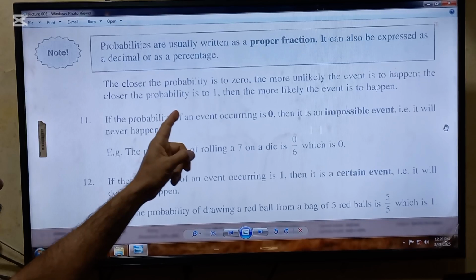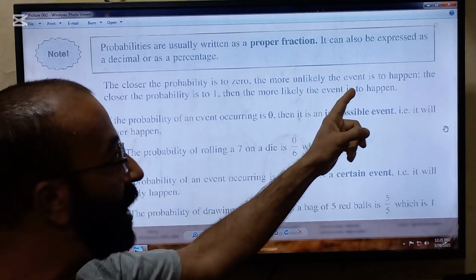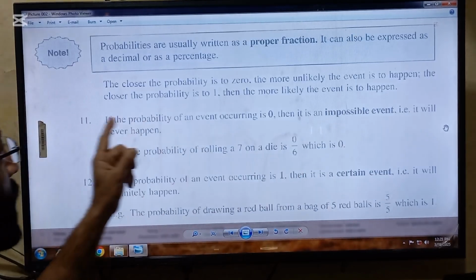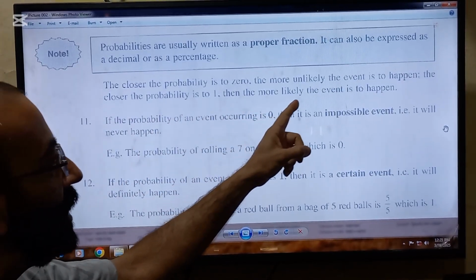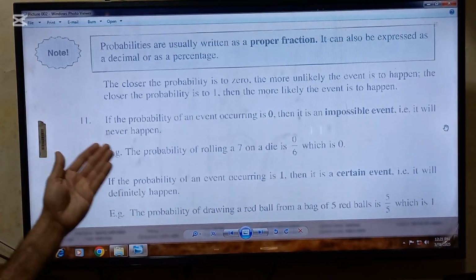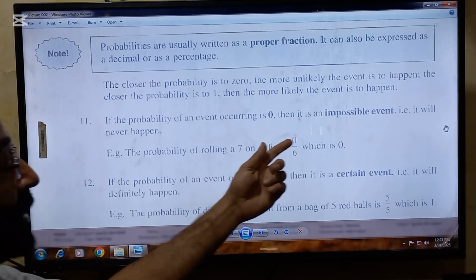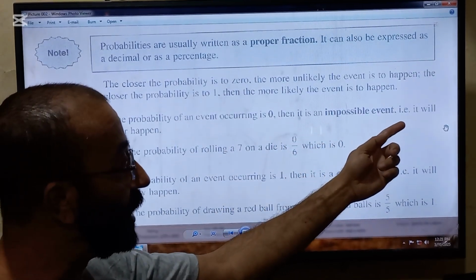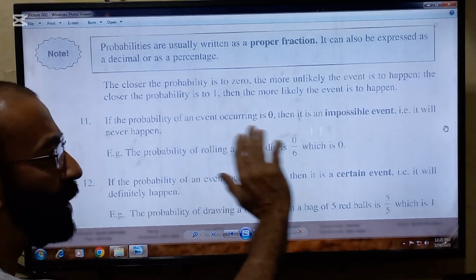The closer the probability is to 0, the more unlikely the event is to happen. The closer the probability is to 1, the more likely the event is to happen. So for example, if the probability of an event occurring is 0, then it is an impossible event. That is, it will never happen. So if the probability is 0, it will be impossible.